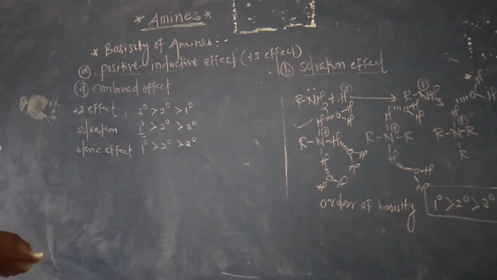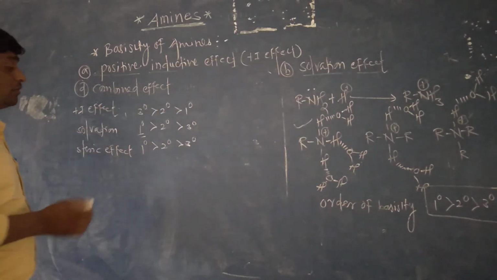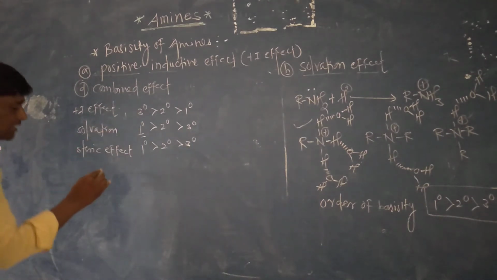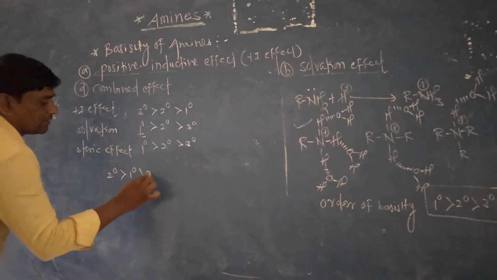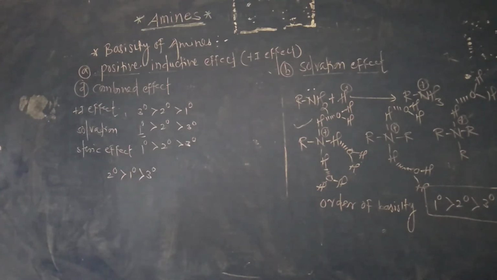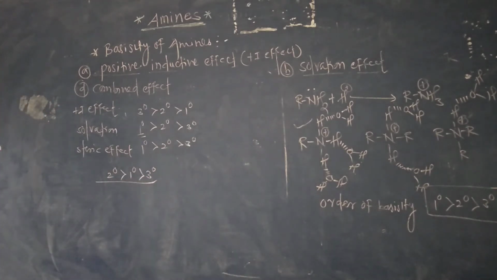Now, by combining all these three effects, we show that secondary is greater than primary is greater than tertiary, because according to the solvation effect primary is more, and steric effect is also primary is more, tertiary is less.